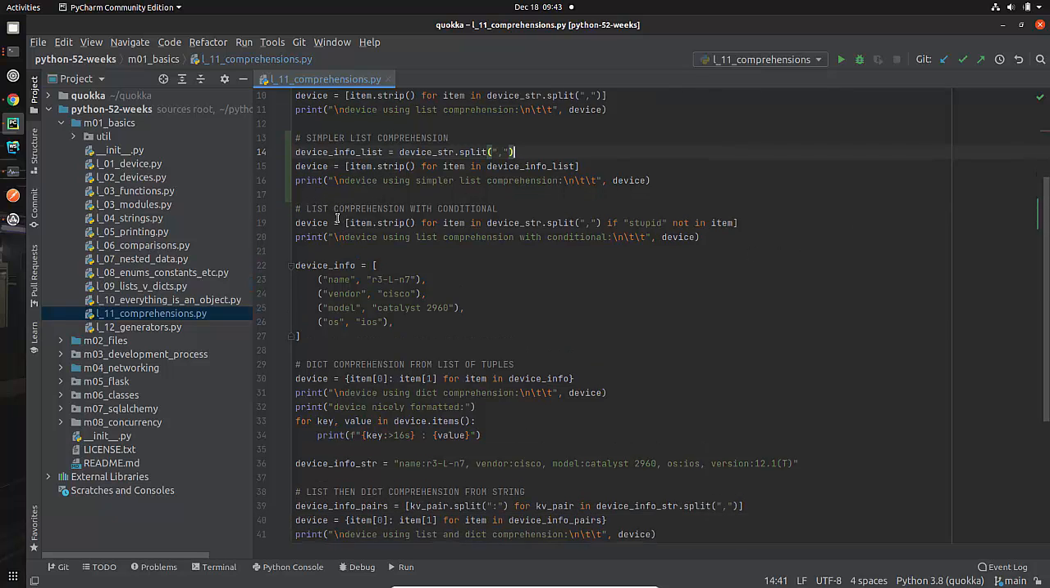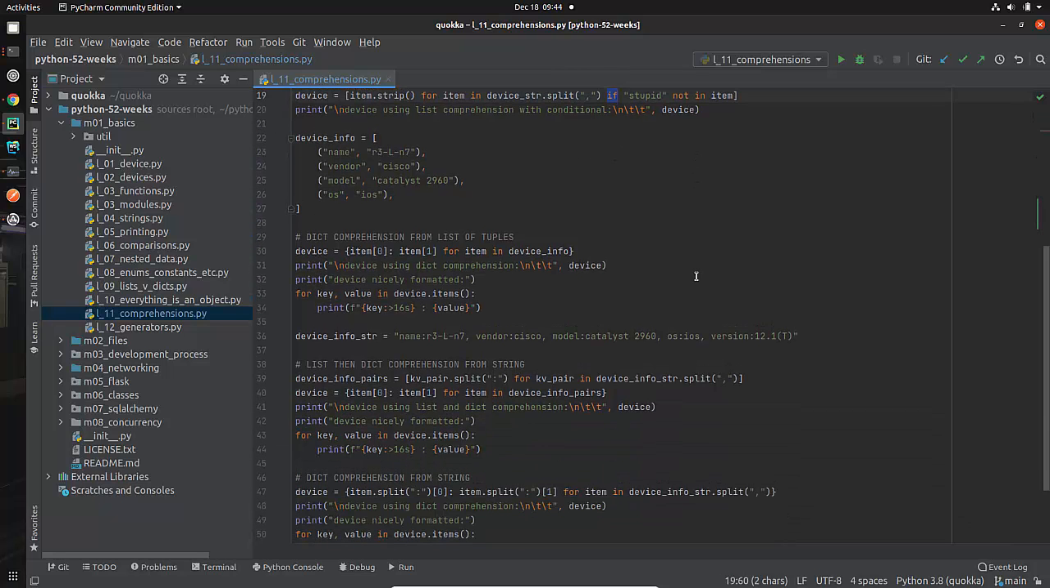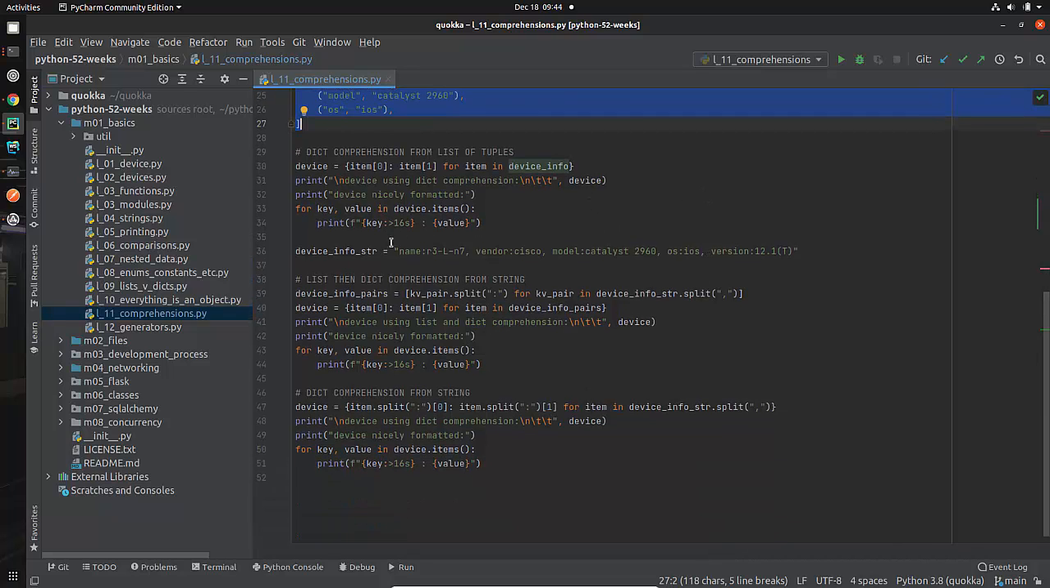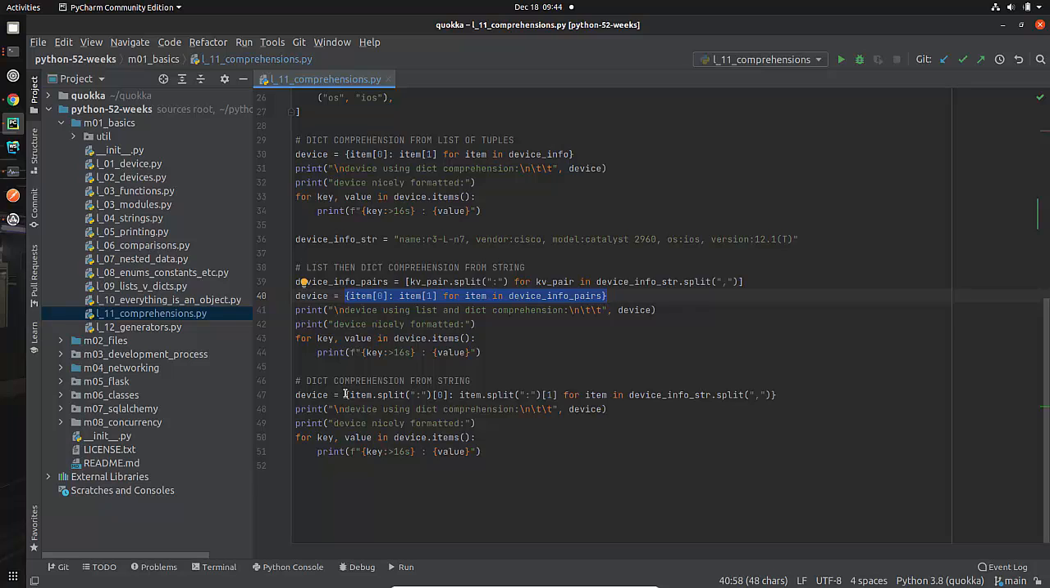Then we added doing a list comprehension with a conditional. That would be the if statement there. Then we went into dictionary comprehensions and we took this device information in the first case and did a dictionary comprehension. Then we took a string, which made it a little bit more complicated to come up with our dictionary. And I showed a multiple step way of doing it by using a list comprehension to create a list, and then a dictionary comprehension to create a dictionary item. Then I did it all in one line. So here I'm doing the same thing, but just in one single line, this dictionary comprehension.